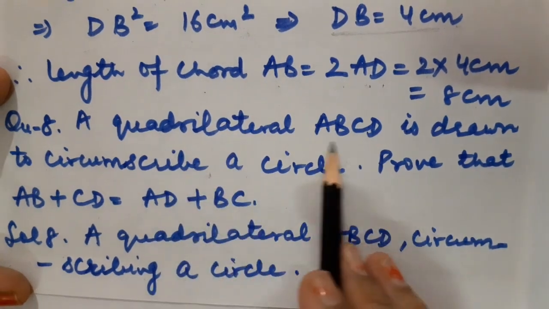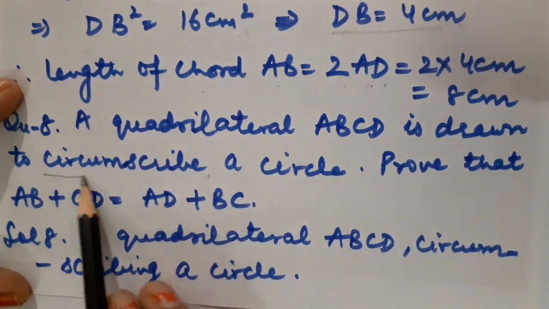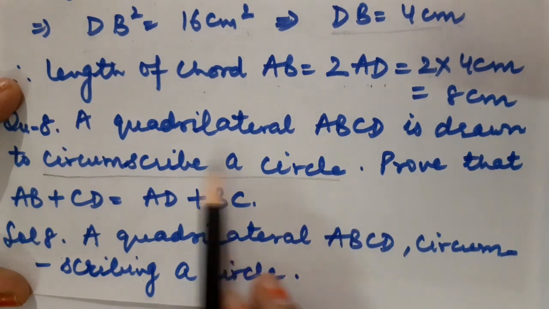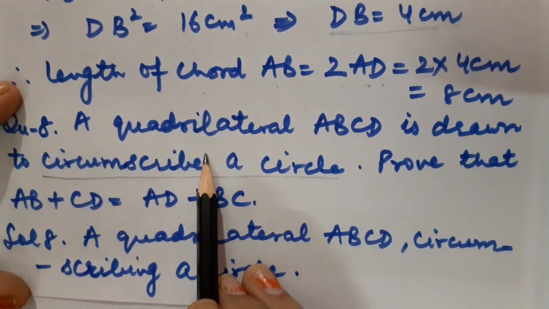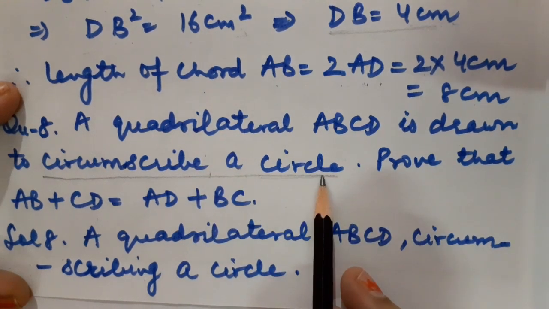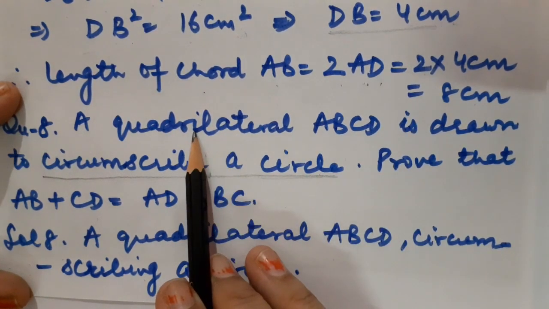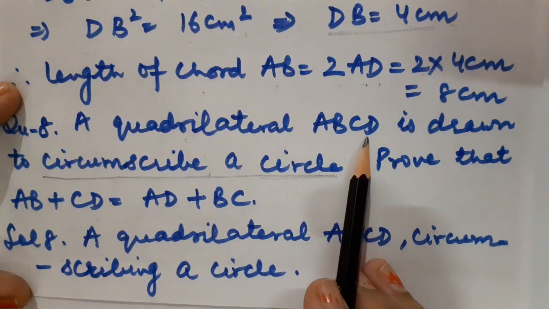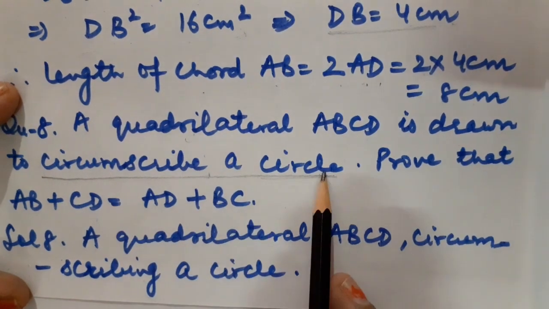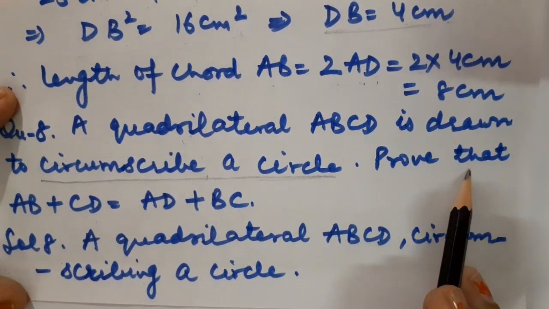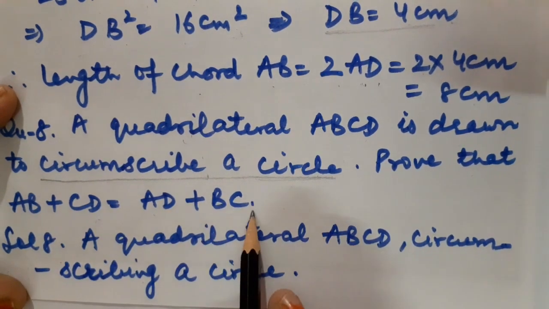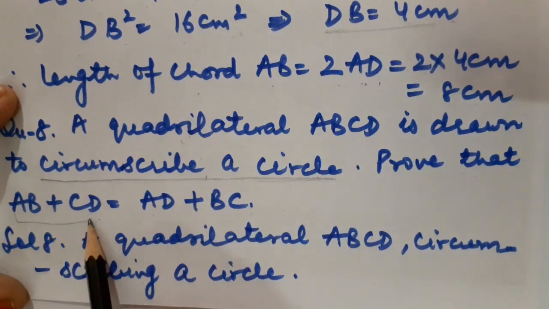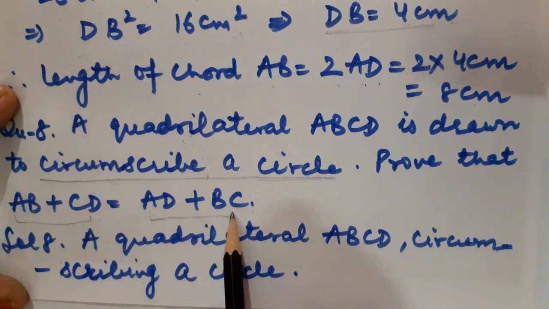A quadrilateral ABCD is drawn to circumscribe a circle. The simplest meaning of circumscribe is covers a circle. It means the circle will be inside the quadrilateral. Then and only then is the quadrilateral ABCD covering the circle. But we have to prove that AB plus CD is equal to AD plus BC. These are basically the sums of the opposite sides of a quadrilateral.